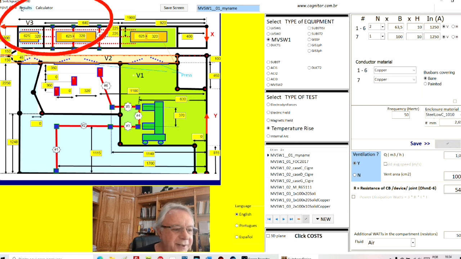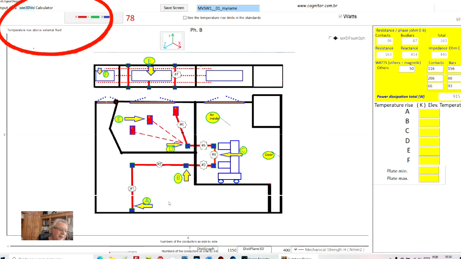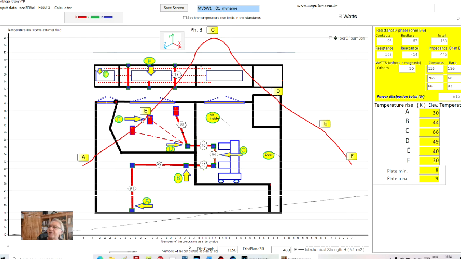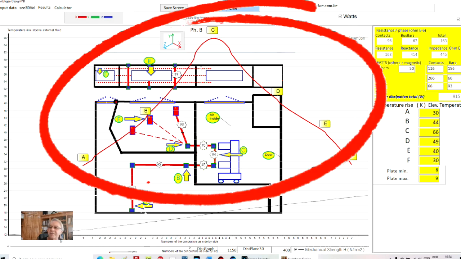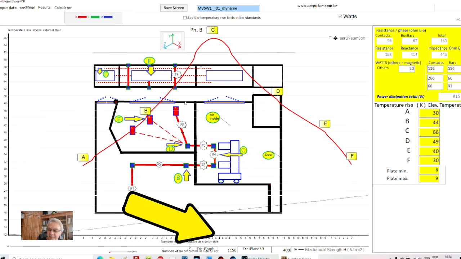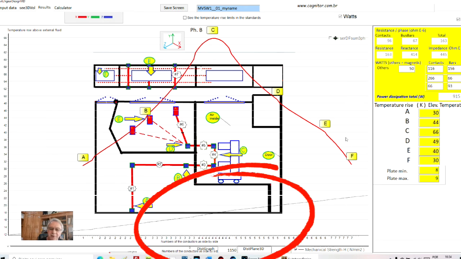And I just click here in the results, and I can see here the temperature. Remember, conductors 1, 2, 3, 4, 5, 6, 7. 1, 2, 3, 4, 5, 6, 7. I can see the temperature rise in any parts. See that this part here between conductor 3 and 4 is exactly the region of the circuit breaker.